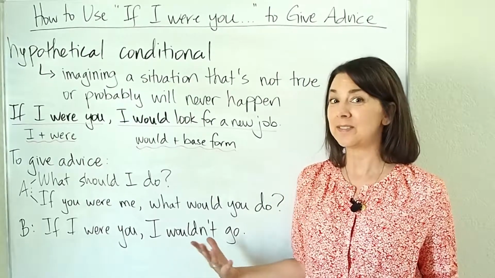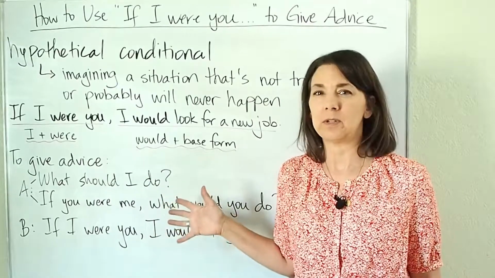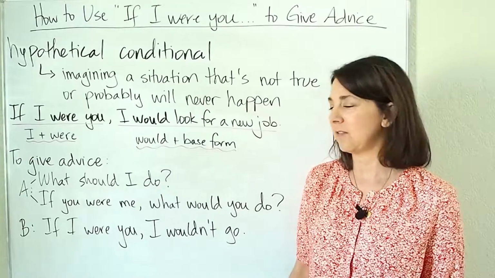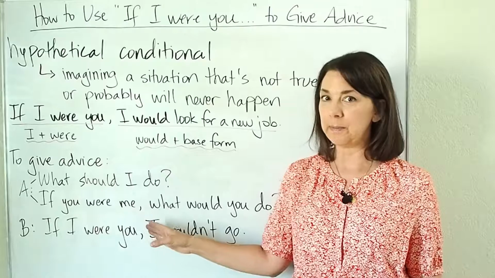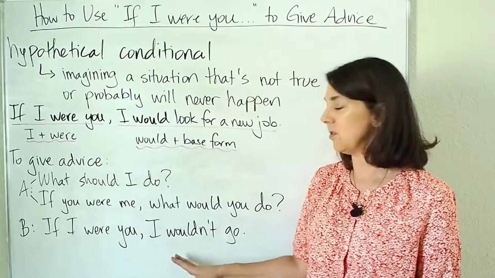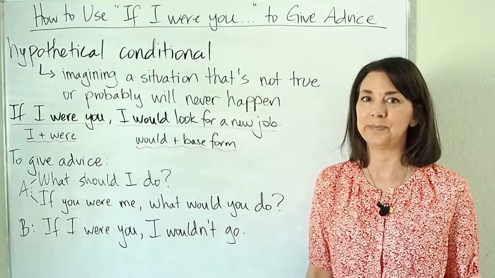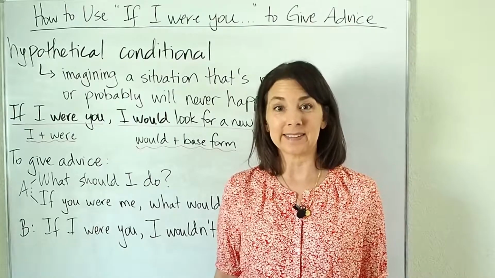So this is a situation in which my friend and I are speaking. Maybe my friend wants to go to a party, but she's not sure. So she asks for my advice. She says, what should I do? Or, if you were me, what would you do? And I can answer, if I were you, I wouldn't go. Or, I wouldn't go if I were you. Let's take a look at some examples and you can practice.